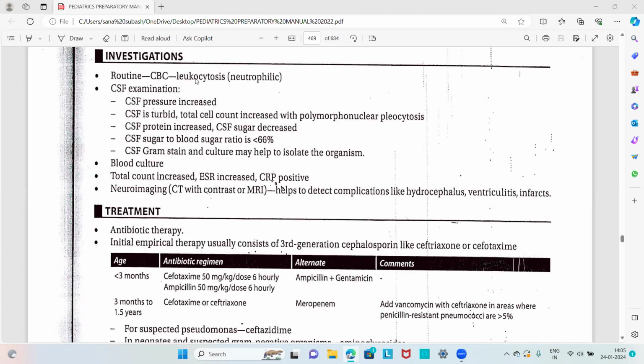In that, we have to find out the findings as leukocytosis, that is neutrophilic leukocytosis, because of the infection. Then we have to go for CSF examination.